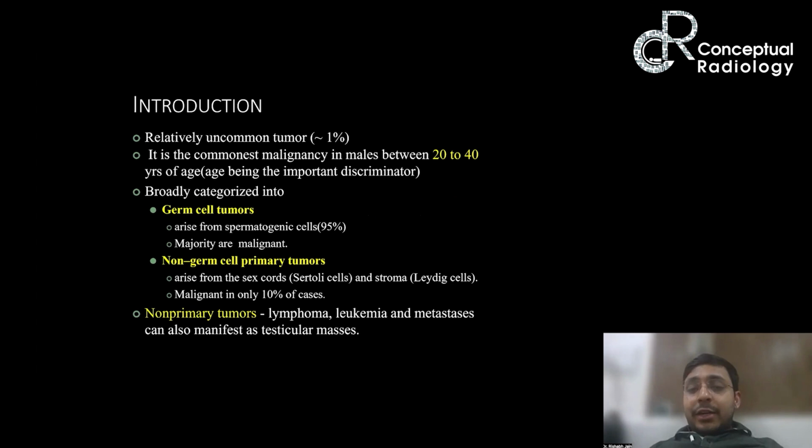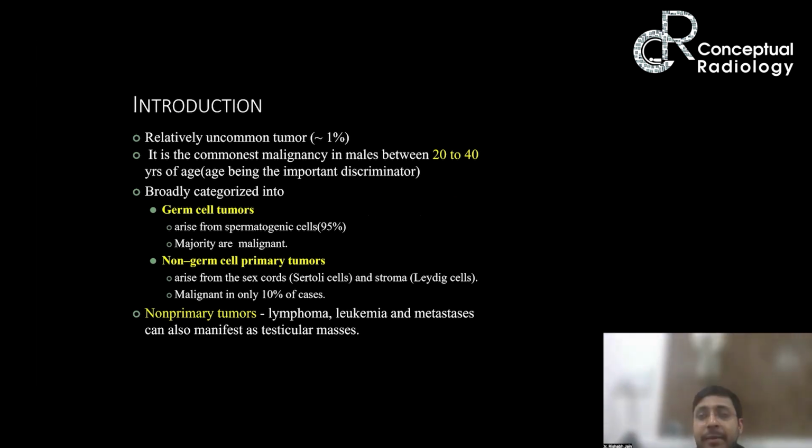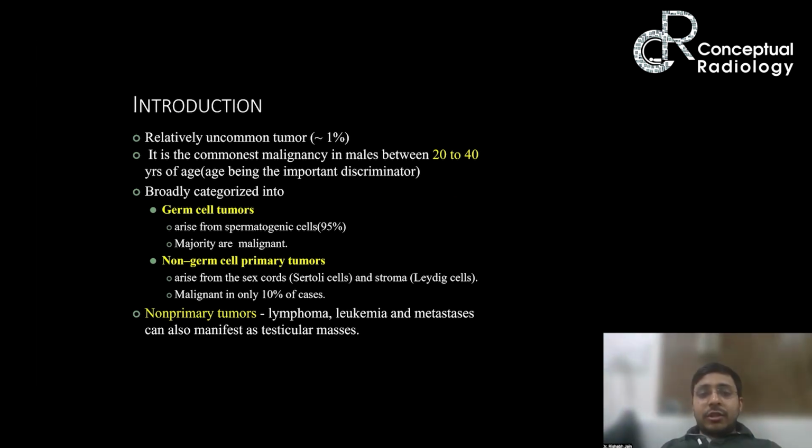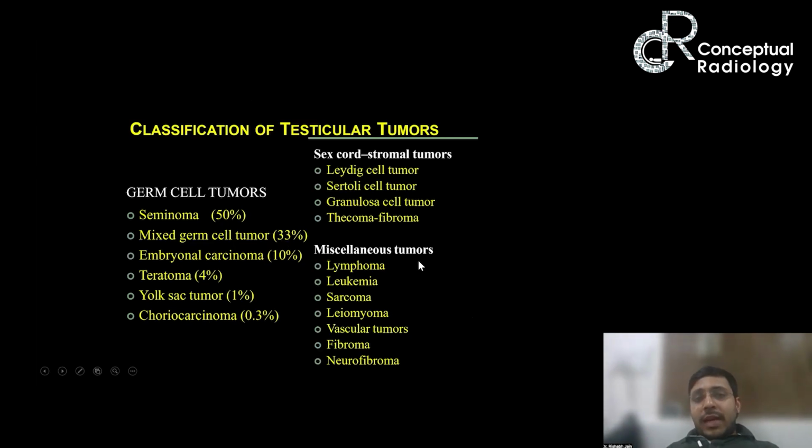broadly categorized into germ cell tumors and non-germ cell primary tumors. Right, so germ cells we know arise from spermatogenic cells, and the majority of germ cell tumors are malignant, whereas non-germ cell primary tumors arise from Sertoli cells or Leydig cells. Most non-germ cell primary tumors are malignant in only 10% of cases. Now, non-primary tumors can also be seen in the testis, for example lymphoma, leukemia, and metastasis, and they can present as a testicular mass.